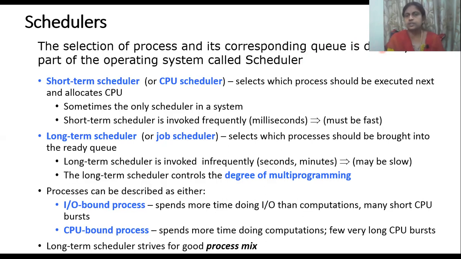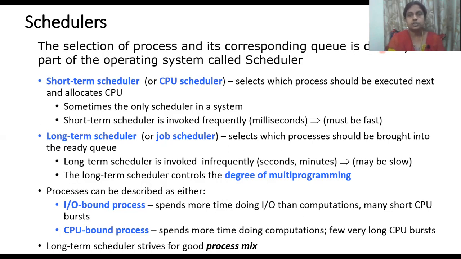So it takes a long time, so that we call it the long-term scheduler. And the long-term scheduler is invoked infrequently. See, suddenly we can't give space, so it has to wait for a long time. One process finishes, then I will bring the next process, so I have to wait in the queue. Those kinds of activity we call the long-term scheduler, and this will be a little slow compared with the short-term scheduler. Short-term scheduler means it does the work fast, but when it comes to the long-term scheduler, it has to literally wait in the queue to complete its task.